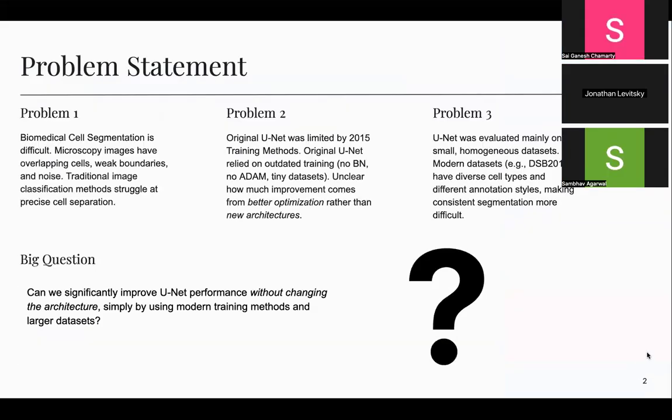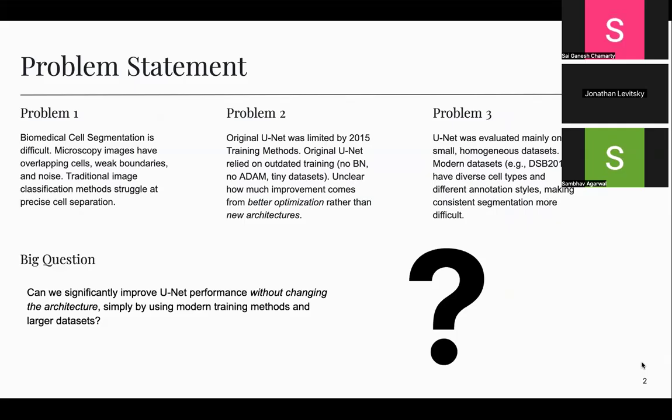Our project centers on improving UNet for biomedical cell segmentation. The first problem that we identified is that microscopy images are extremely challenging, with cells overlapping and boundaries being weak. Our second problem is that the original 2015 UNet was trained with outdated methods such as no batch normalization, no ADAM, and trained on very small data sets. And our problem three is that UNet was mostly tested on small homogeneous data sets. But modern data sets like the Data Science Bowl 2018 are much more diverse, making generalization harder.